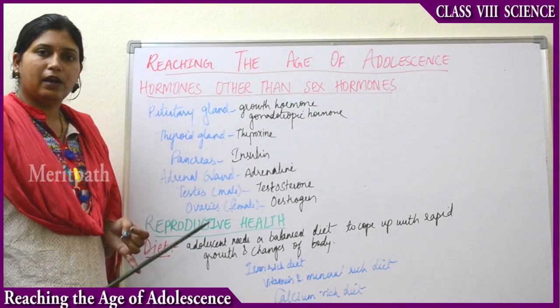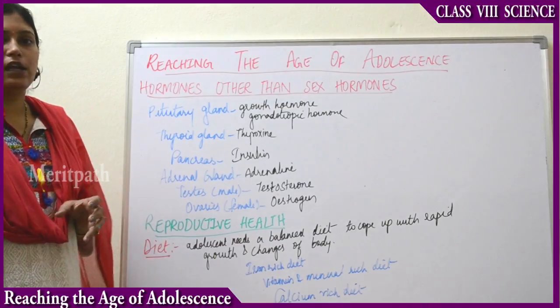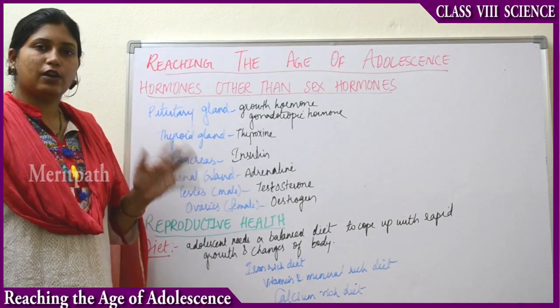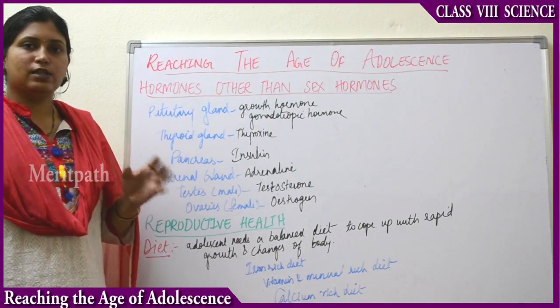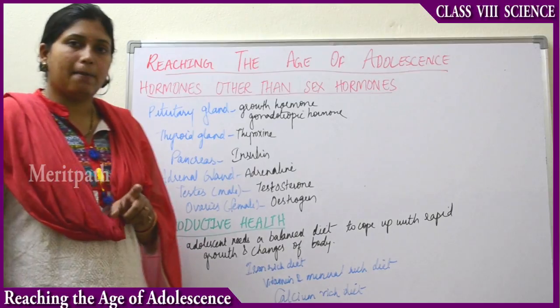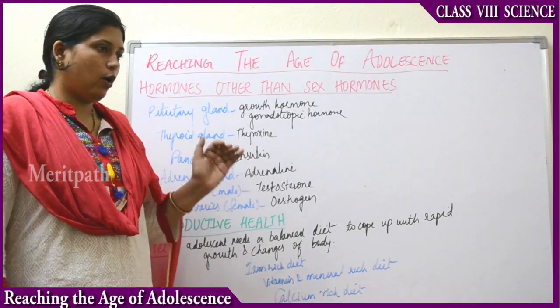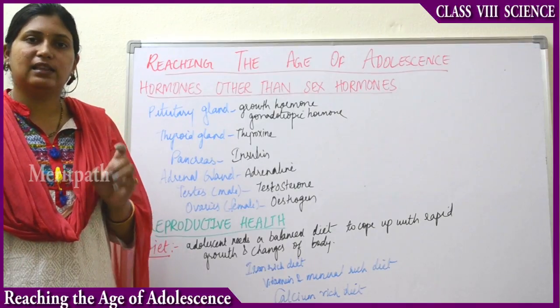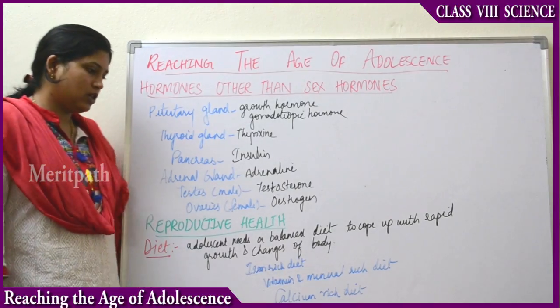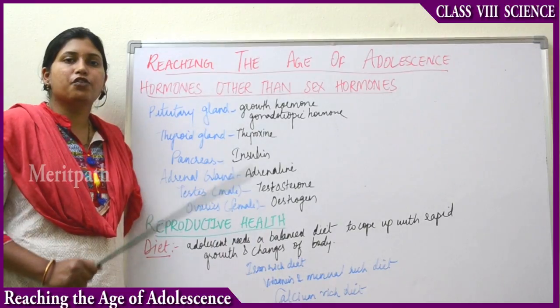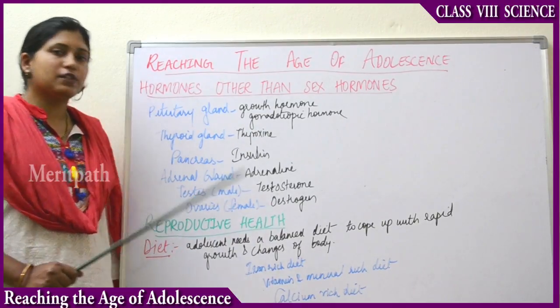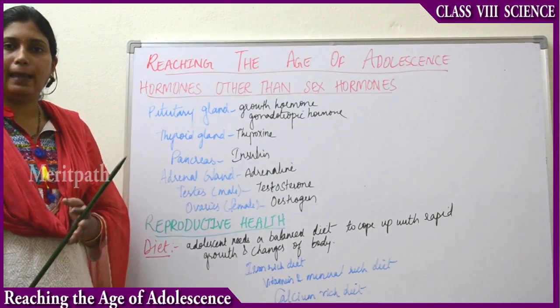Next are the testes. They are the male reproductive part, and the hormone secreted by the testes is testosterone. And what is the function of testosterone? It produces sperms, that is male gametes, and also helps in development of secondary sexual characters in the male. Testosterone is responsible for production of male gametes, that is sperms, and also development of secondary sexual characters in males.